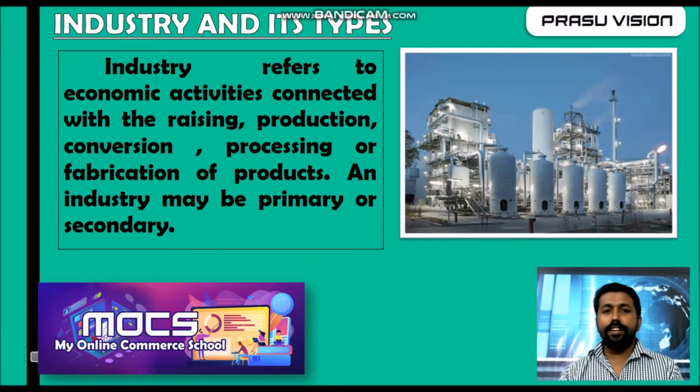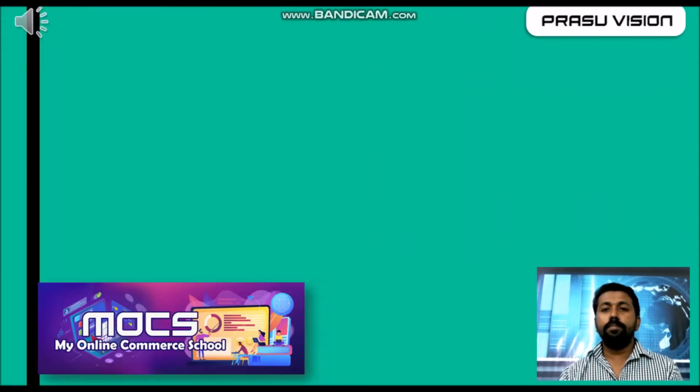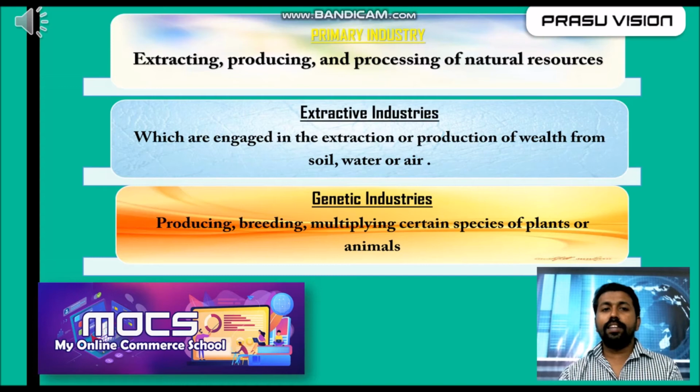That indicates in industry the products are produced and, with the support of commerce, sold through the market. So industry includes all the activities related to production of goods and services. It is classified into three: primary, secondary, and tertiary. So remember the concept of industry. Then here is the classification: primary industry.